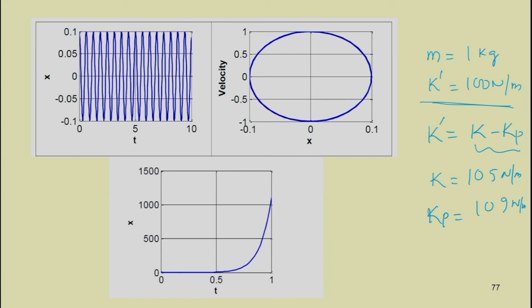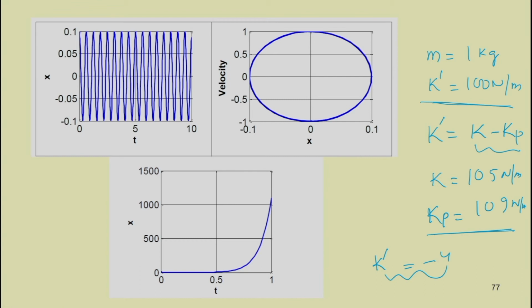In this case k minus kp becomes minus 4. If we are taking this negative, that means this k dash is negative. So, in the second case k dash equal to 105 minus 109, that is equal to minus 4.